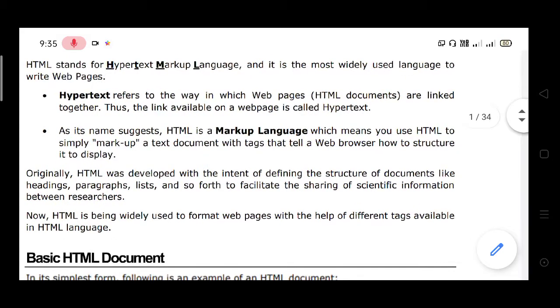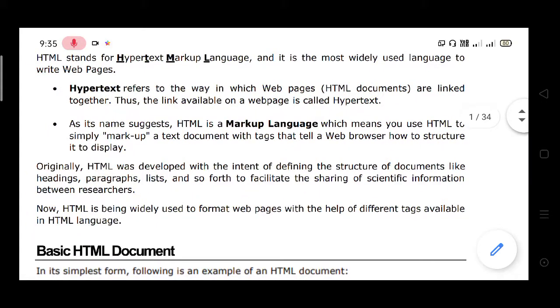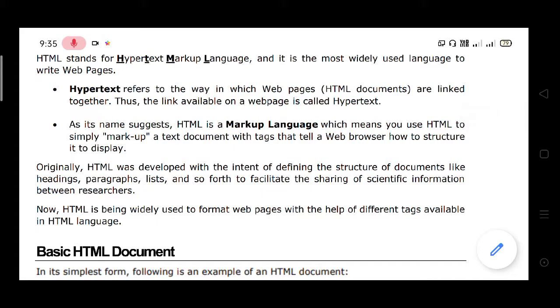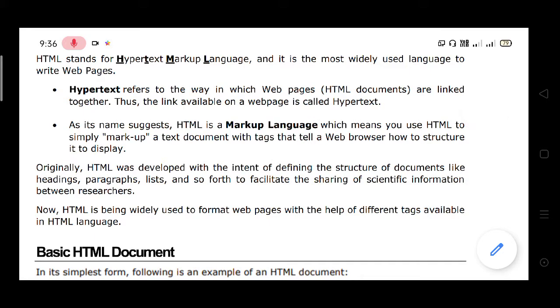Here we write the HTML document in different ways. For suppose we write the HTML document in Notepad, and we save the Notepad file anywhere.